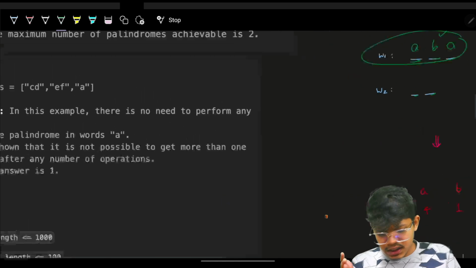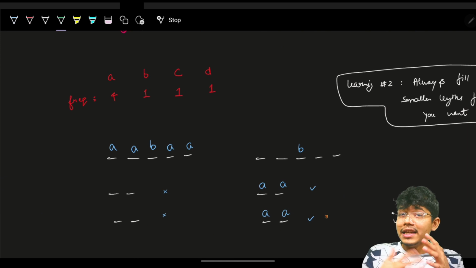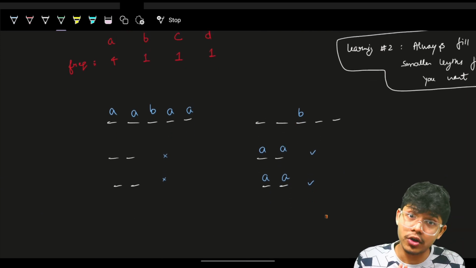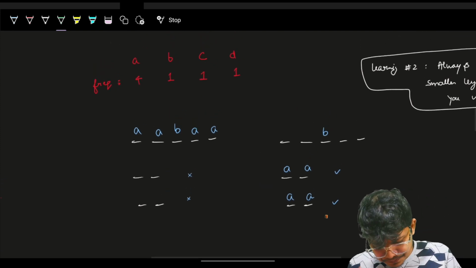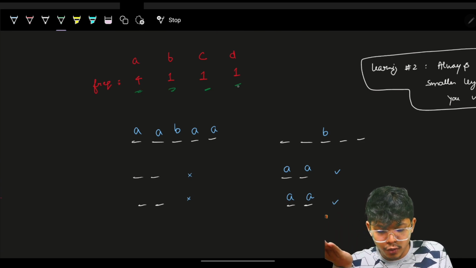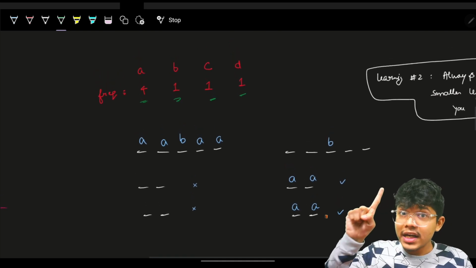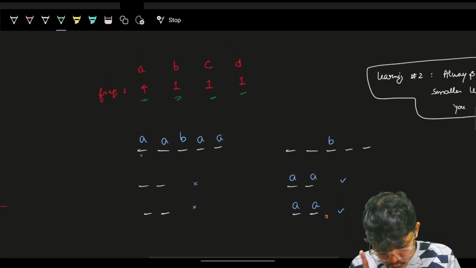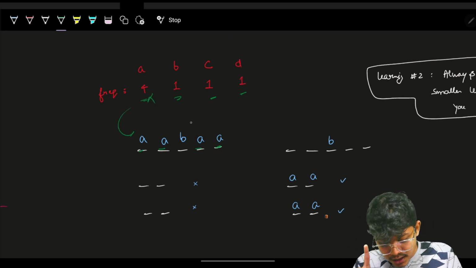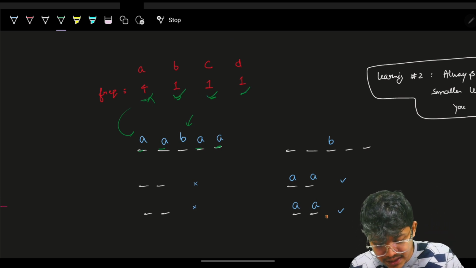Now, although the problem example itself is not very good, we need to do trial and error to figure out whether any other edge case remains. Let's take a bigger example. Again, I have grabbed the frequencies of those elements. Let's say 4, 1, 1, 1, which means A is 4, and B, C, D are 1 each. Now, the learning we had above, we'll apply the same learning here. I will place A here, right? The 4 A's are exhausted. Then in the middle, I will place an odd frequency element. Let's say I placed a B here.